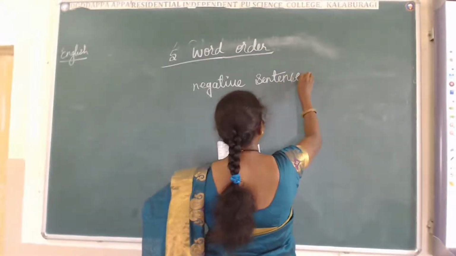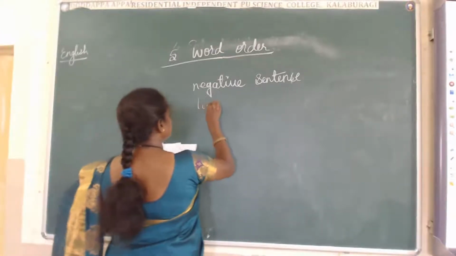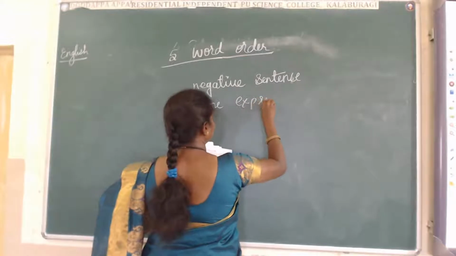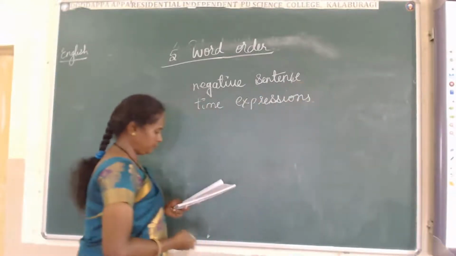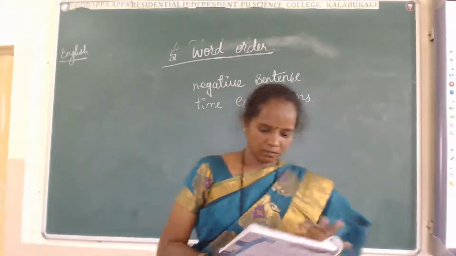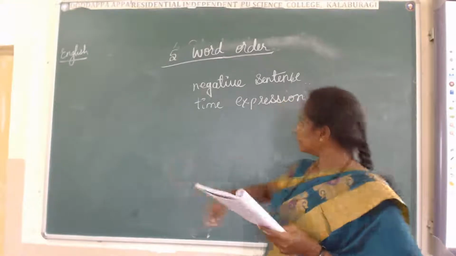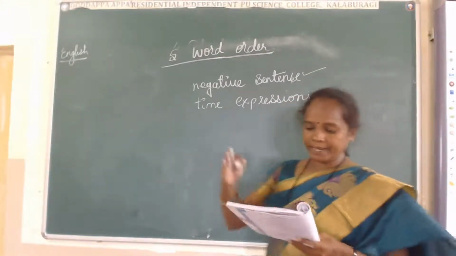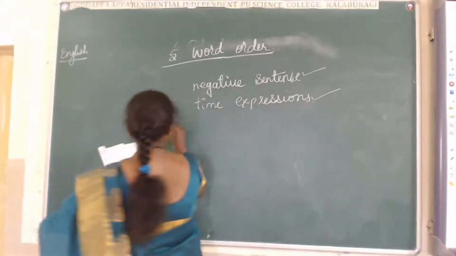Negative sentence, and then what? Time expressions. In this, arrange the words to make a negative sentence, and the time expression should be at the end of the sentence. Here, we will take one example.